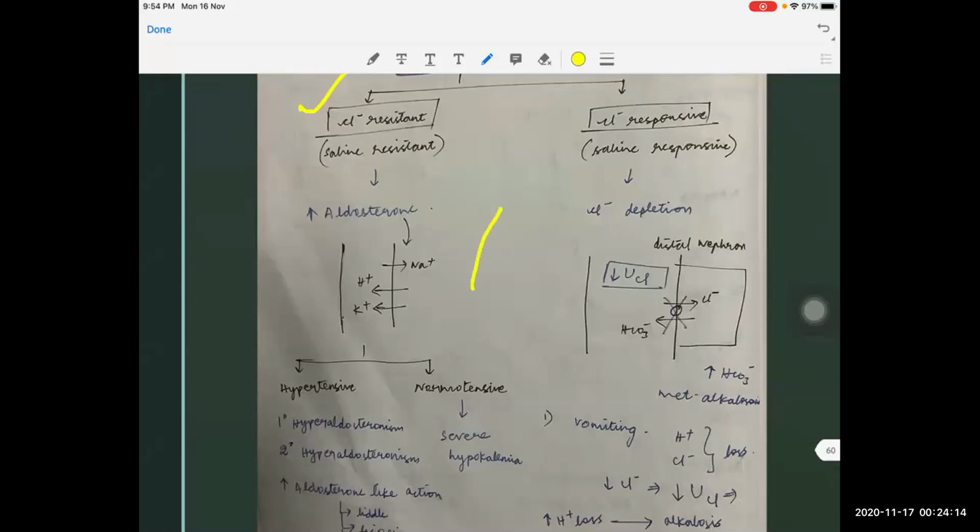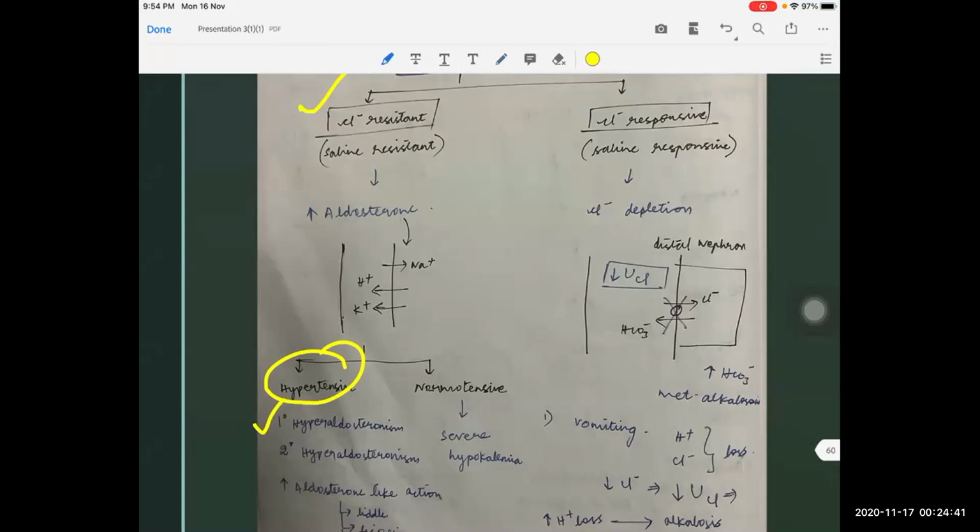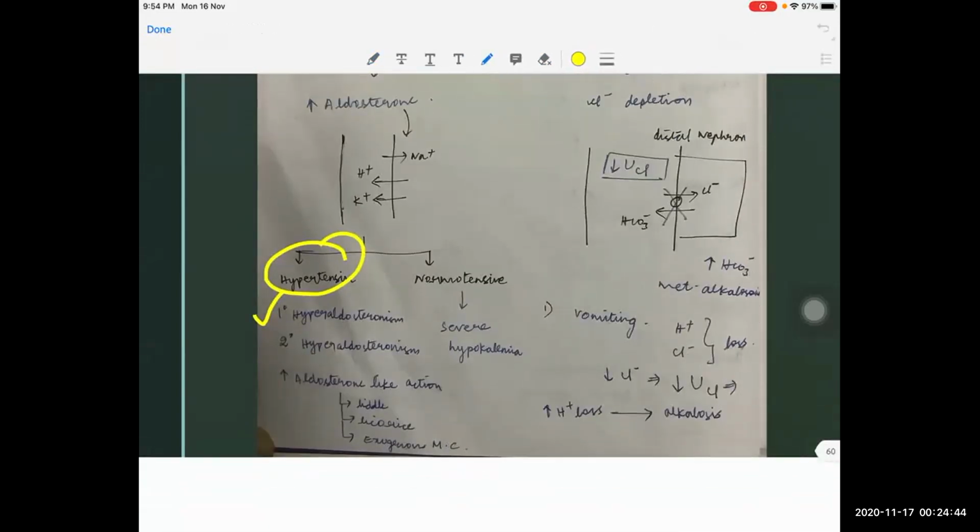So we can classify the patients as normotensive and hypertensive. Whenever the patient is hypertensive, there is hyperaldosteronism. We should suspect this hyperaldosteronism, and it can be primary or secondary hyperaldosteronism. Primary hyperaldosteronism can be caused by adenomas or tumors from the adrenals, and there are certain conditions which have aldosterone-like action. That is Liddle syndrome, licorice, and exogenous mineralocorticoids.